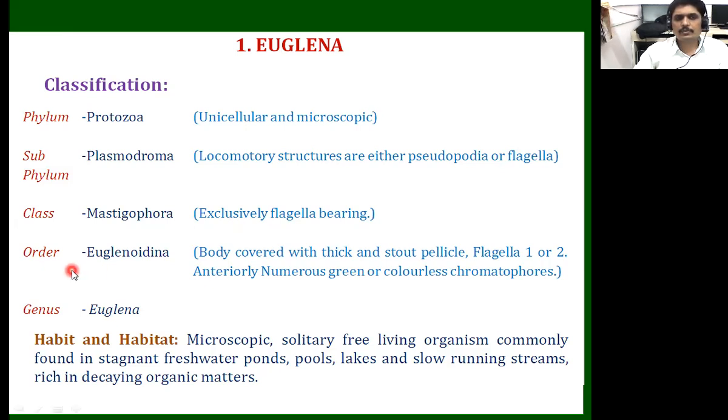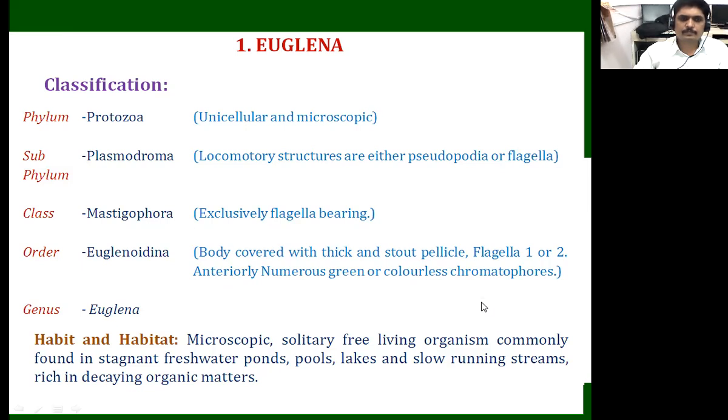Next, when we go to order, it is Euglenoidina. The order is Euglenoidina because when we observe these species of Euglena, their body is covered with a thick and stout pellicle, with one or two flagella anteriorly. This shows that a number of green or colorless chromatophores are present on their body.